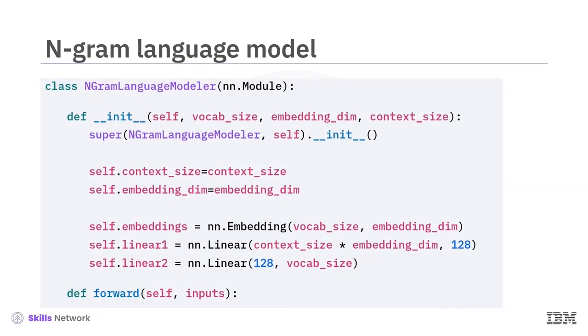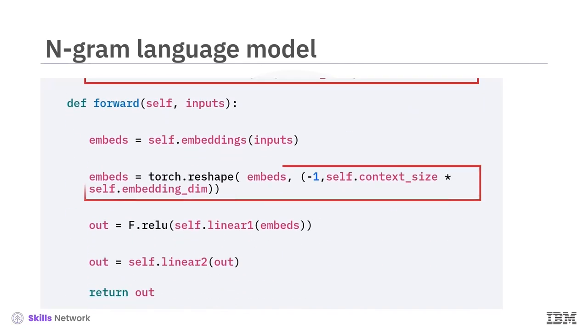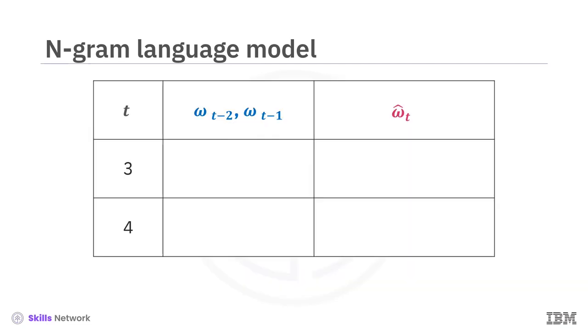In PyTorch, the ngram language model is essentially a classification model, using the context vector and an extra hidden layer to enhance performance. The ngram model predicts words surrounding a target by incrementally shifting what's known as a sliding window. In a bigram model, the prediction for words at position t is based on the positions t-1 and t-2. Beginning at t equals 3, to preclude negative indices, each table row represents a distinct t value that aligns with the word's position. Column 2 displays the context, and column 3 shows the predicted word, both dependent on row t.